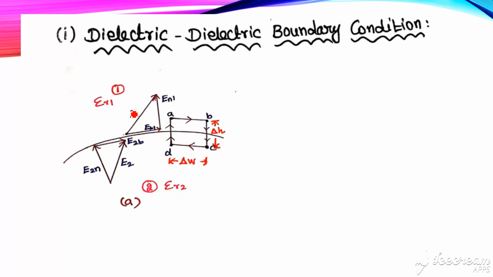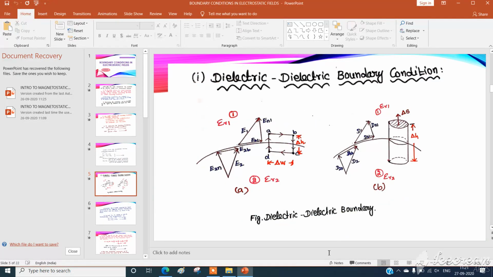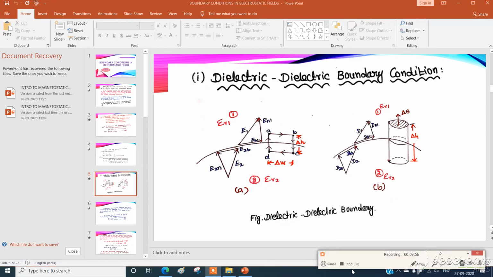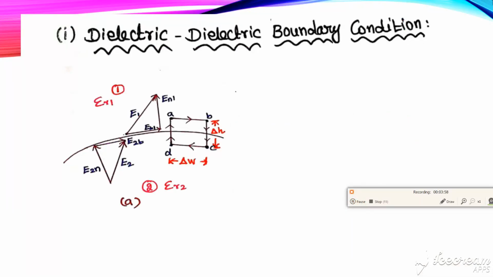While considering the dielectric boundary condition, we choose one boundary, that is the interface, shown by the curved line.